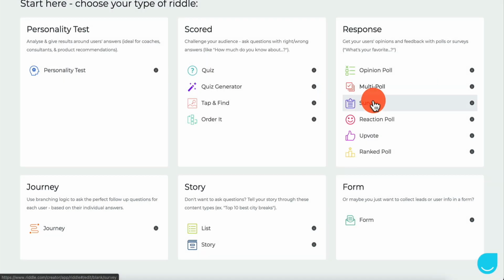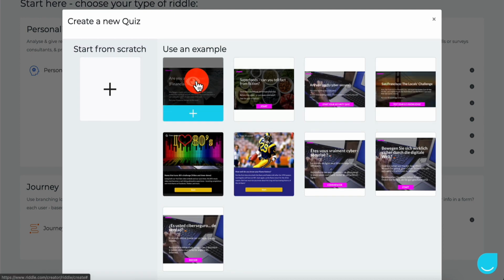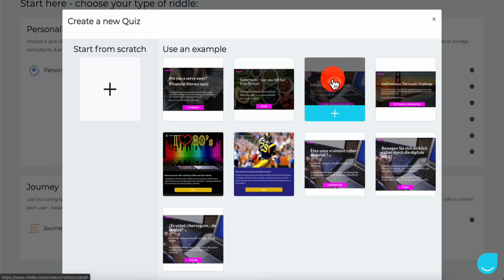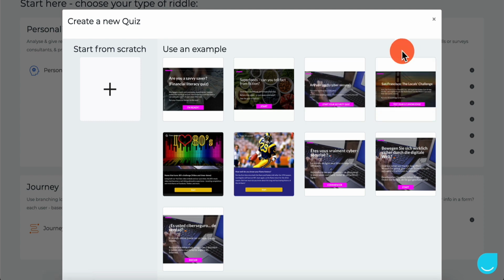I'm not going to go through all of that because it's just going to take a lot of time, but there's so many things that you can do. And what I found that's very interesting is if we go into the quiz here, you have a finance quiz, a health quiz, a cybersecurity internet-based quiz, and then you have the San Francisco Locals Challenge.